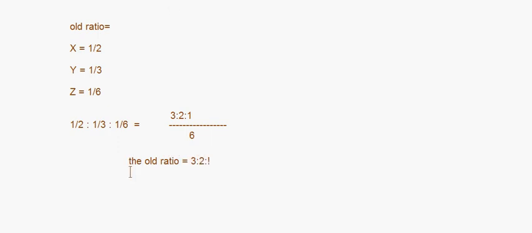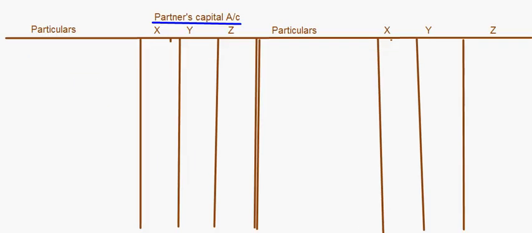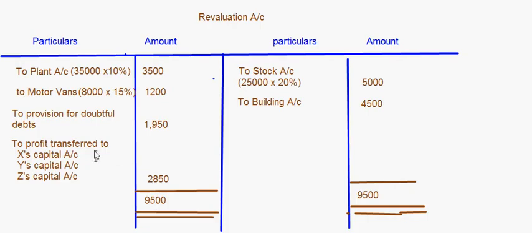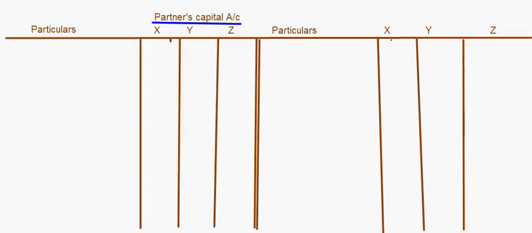So this profit that you have got here is to be distributed in the ratio of 3 is to 2 is to 1. 2,850 into 3 divided by 6, that will come to 1,425. 2,850 into 2 divided by 6, that will come to 950, and 2,850 into 1 divided by 6 will come to 475, right? So this is your revaluation account. Now let's move to the partner's capital account.